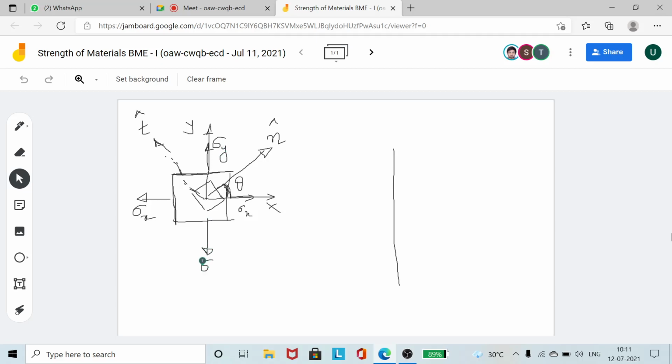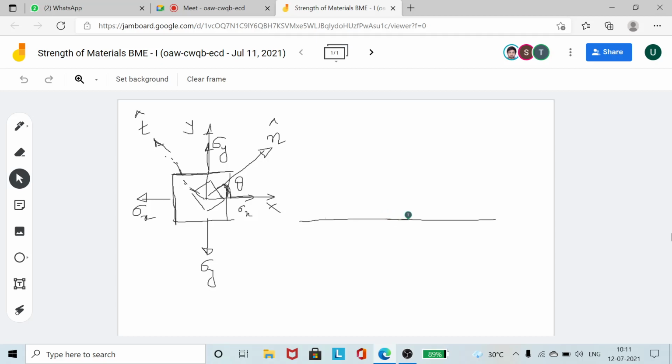I think last day I drew this one. So this was the Mohr circle, something like this. There is a relation between the angle that I represent in the Mohr circle and the angle of the plane in the actual configuration. When I draw it in the Mohr circle, I am actually drawing the equation of a circle.